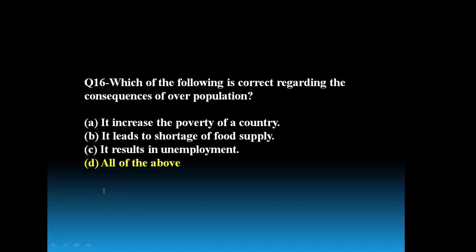It is caused by a number of factors like reduced mortality rate, better medical facilities, and depletion of precious resources, and all these are because of the increasing population. What is the reason for overpopulation? The basic reason is factors like reduced mortality rate, the death of people is reducing day by day, then better medical facilities.